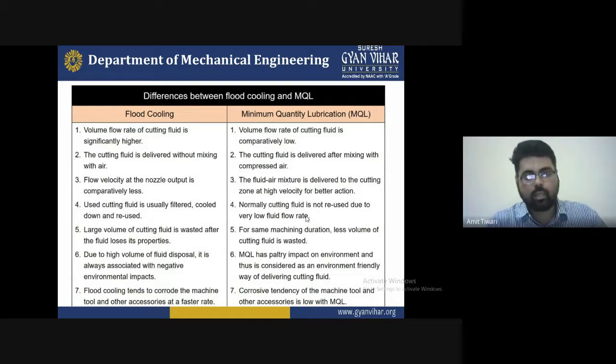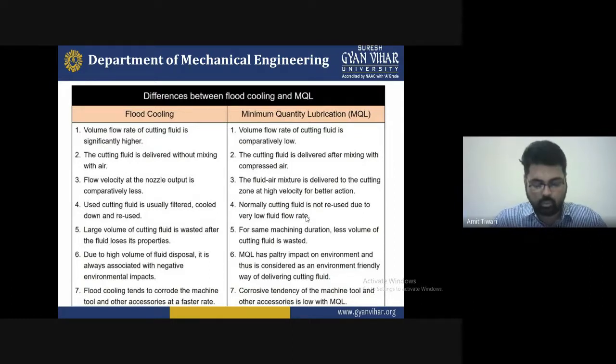So MQL has positive importance for the environment and is considered an environmentally friendly way of delivering cutting fluid. Seventh, the fluid cooling transfers heat from the machine tool and other accessories at a faster rate. So corrosion of the machine tool and other accessories is low with minimum